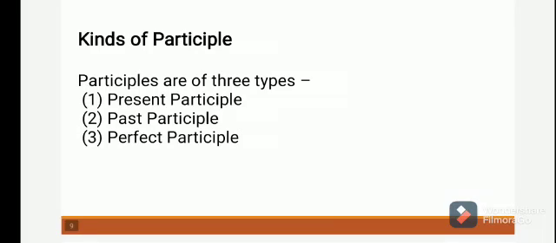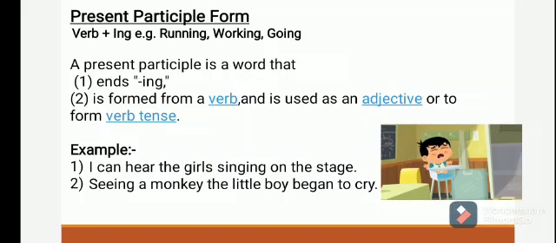Participles can be divided into three parts. Number one, present participle. Number two, past participle. Number three, perfect participle. Present participle is formed by verb plus ing, for example, running, working, going. Before it, we will not use any helping verb.